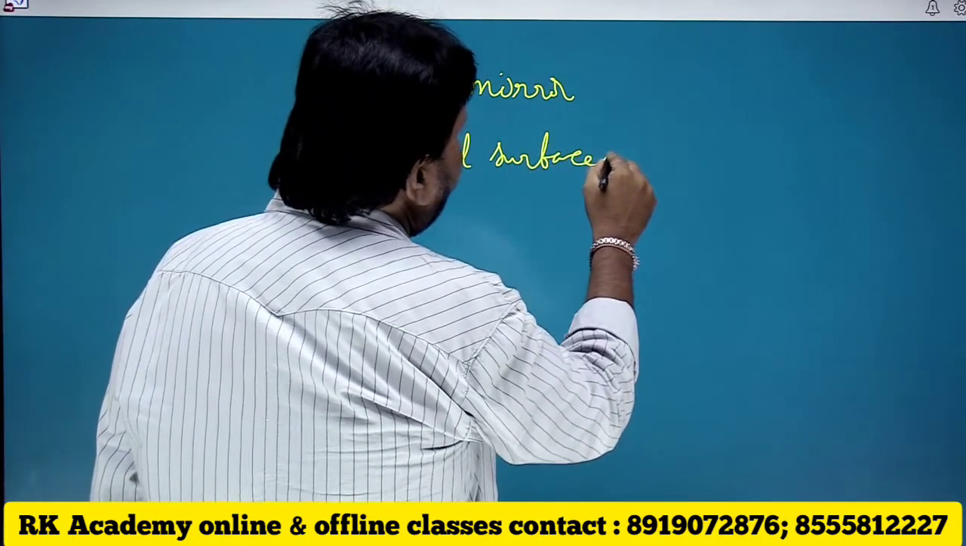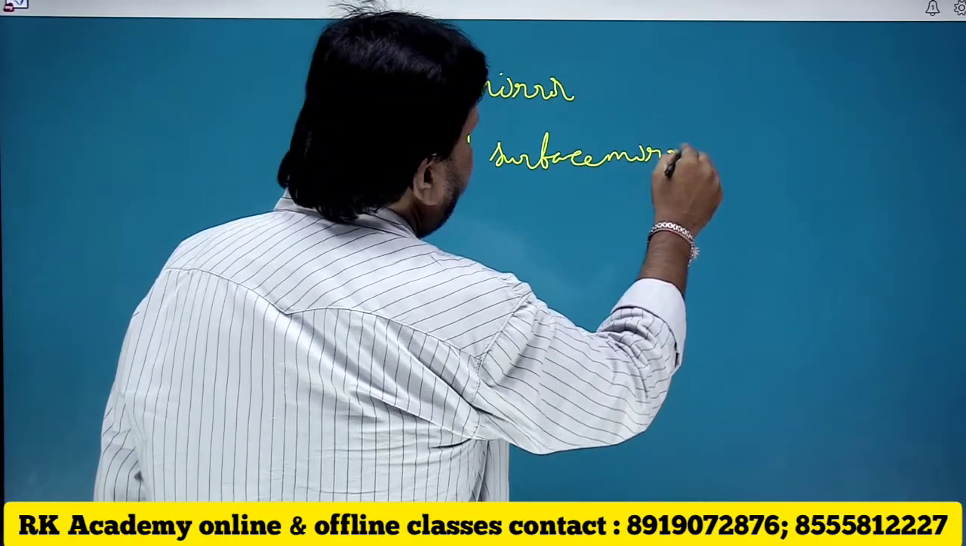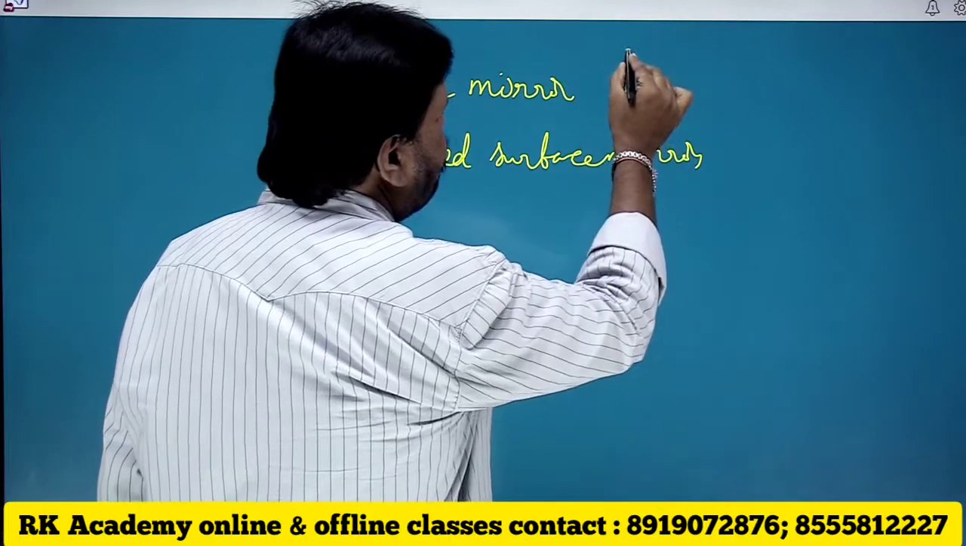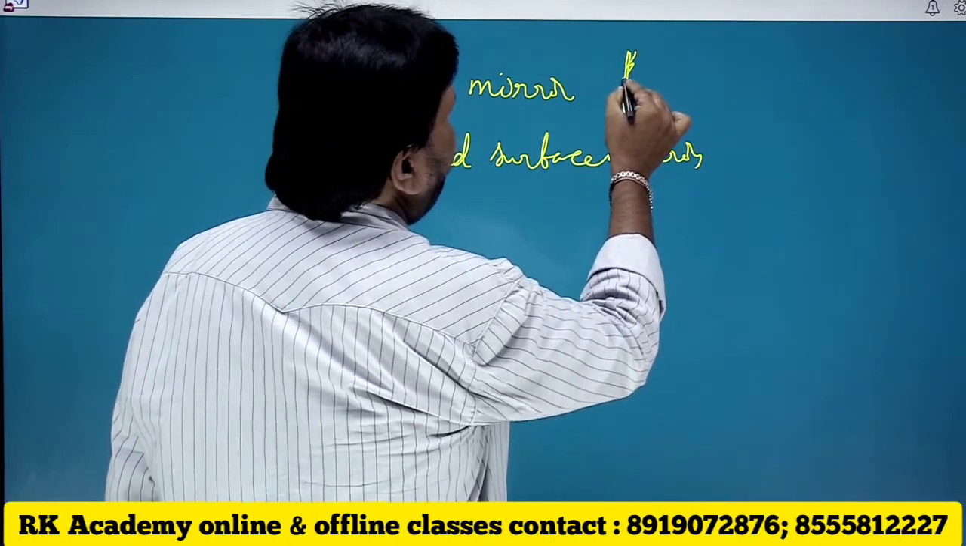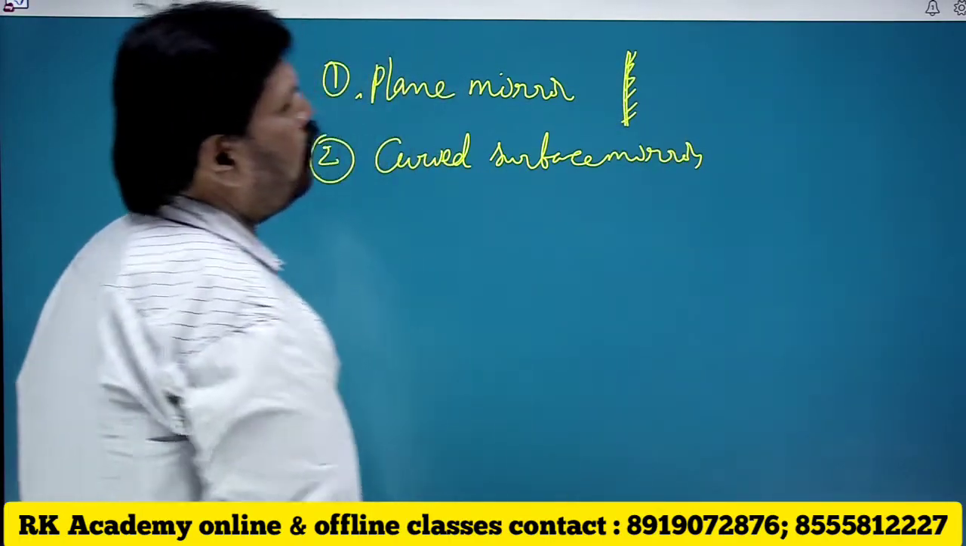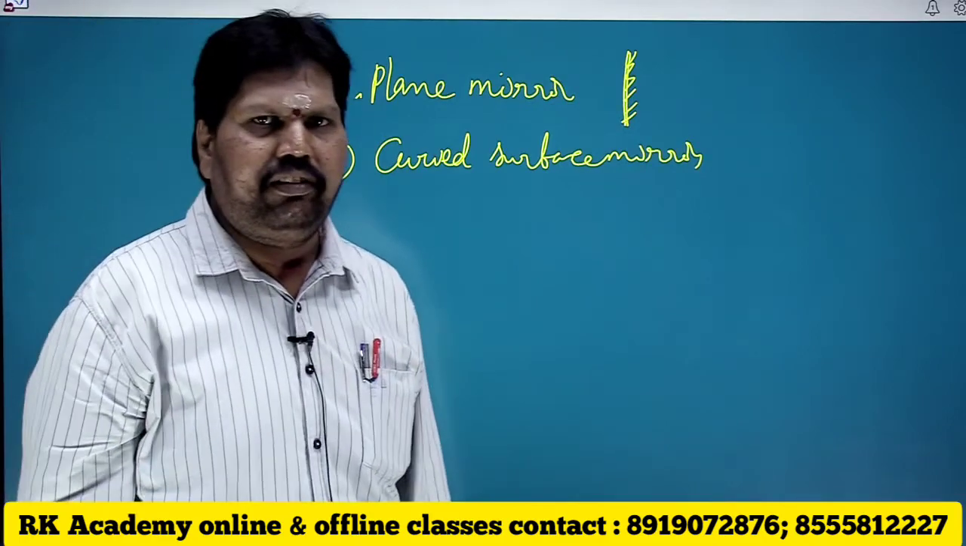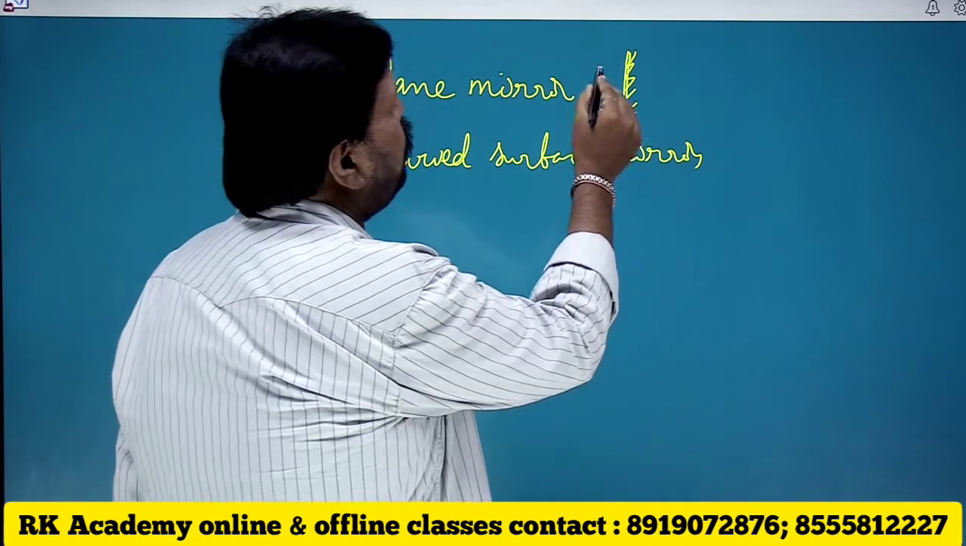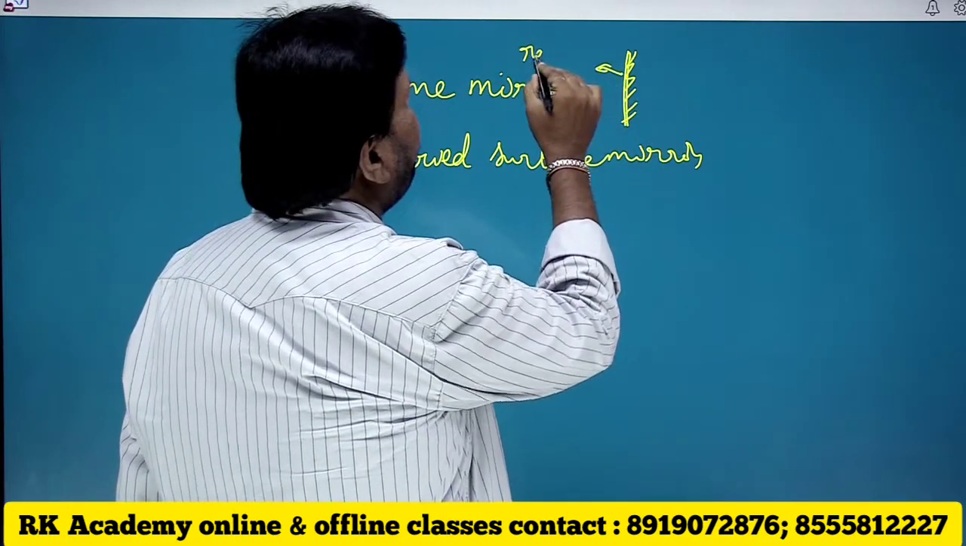Curved surface mirrors. Generally, this is a plane mirror, where one side is painted with red color. The other side will be the glass surface, which is known to be the reflecting surface.